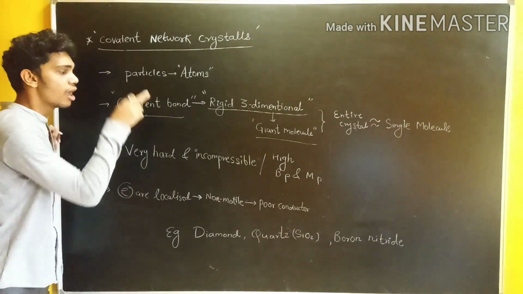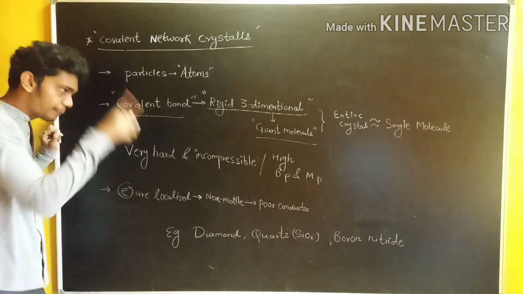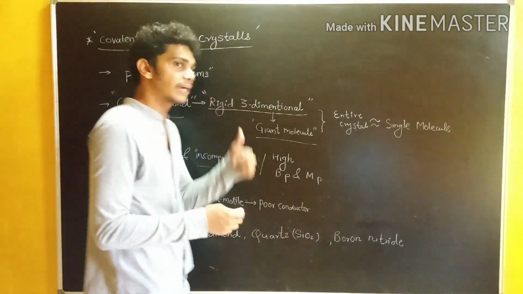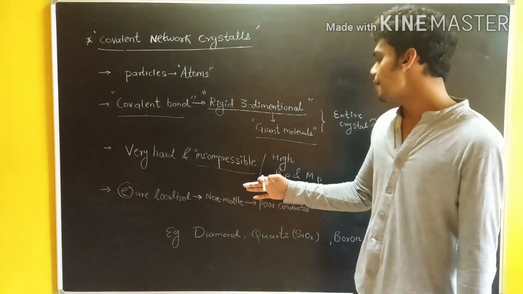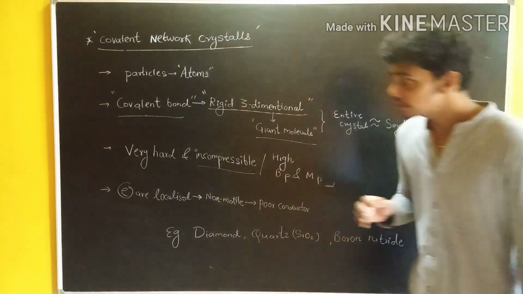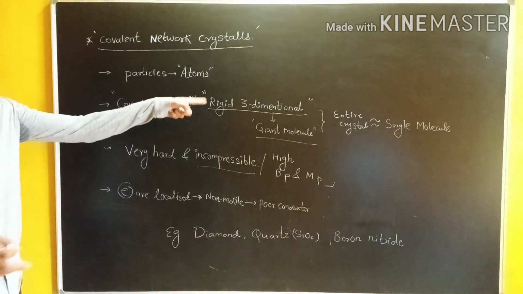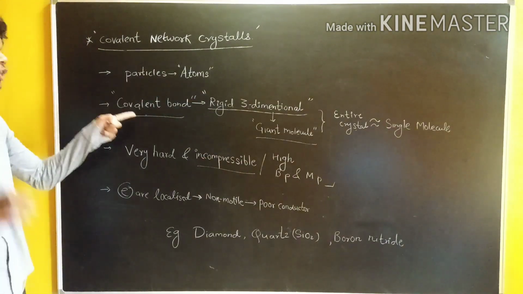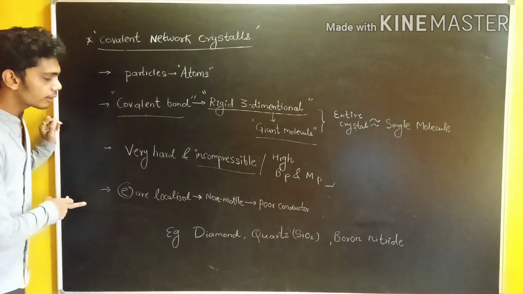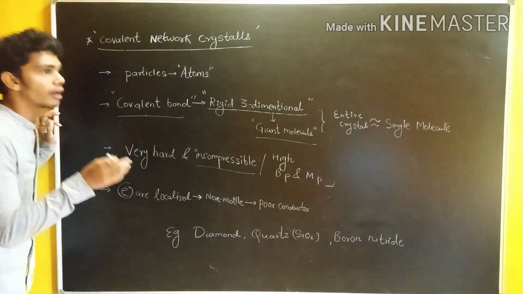Covalent bond is strong, which makes it rigid, and because of rigidity they are very hard and incompressible, and because of that rigidity they have a high melting point and boiling point as well. So that is the feature because of the rigidity. Rigidity comes because of what? Strong covalent bond, firmness.